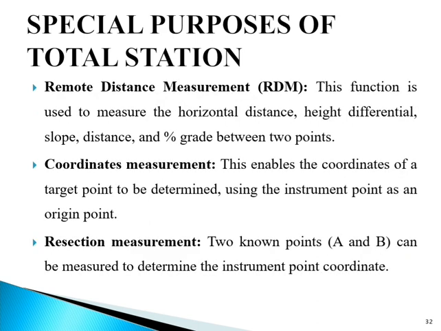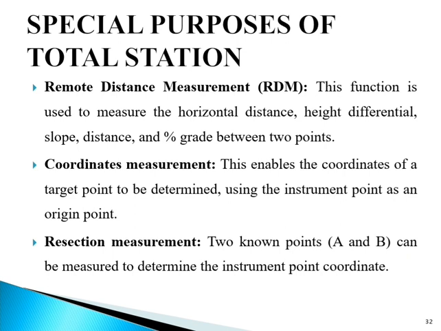Next is remote distance measurement, or it is denoted by capital RDM. This function is used to measure the horizontal distance, height differential, slope distance, and percentage grade between 2 points. Next is coordinates measurement.